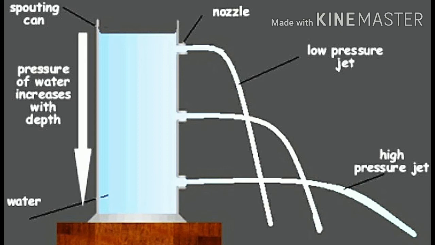In the second activity, we took a plastic bottle and pierced it with a thick needle at points 1, 2, 3 and filled water in the bottle up to full height. We found that water jets were emerging from the holes. The jet from the top hole fell closest to the bottle. The jet from the lowest hole fell furthest from the bottle. Also, jets coming out from two holes at the same level fell at the same distance from the bottle, because the pressure increases as the depth of the liquid increases.